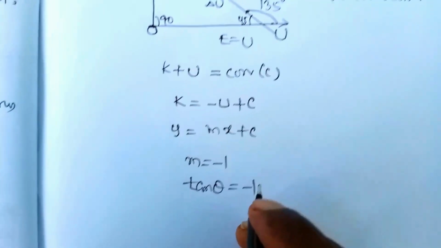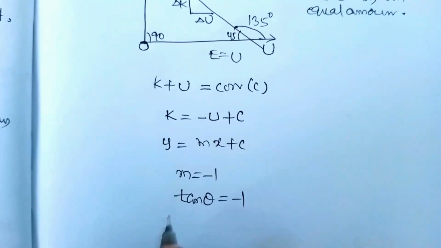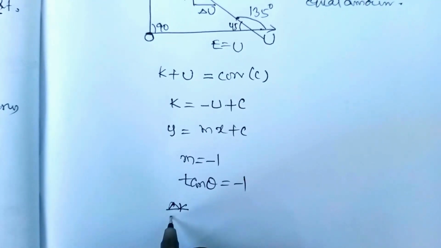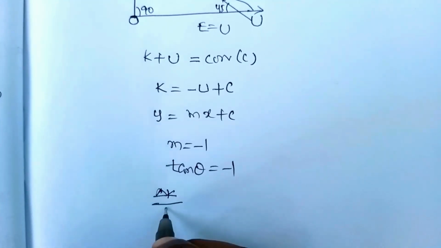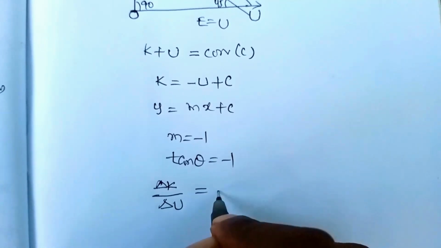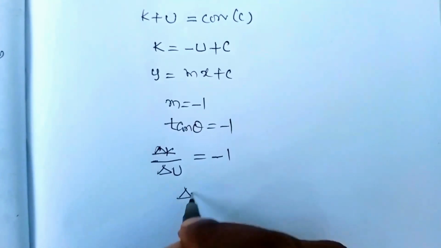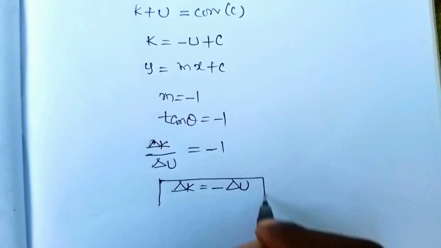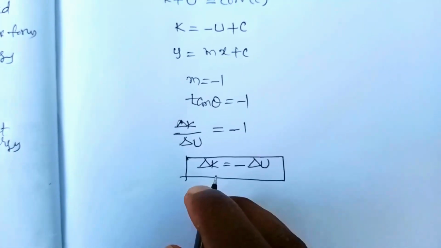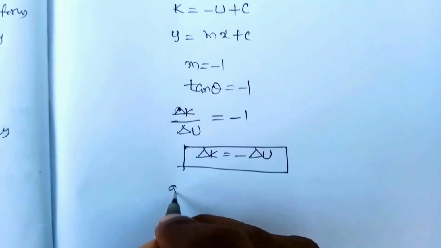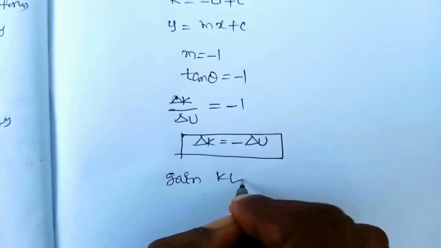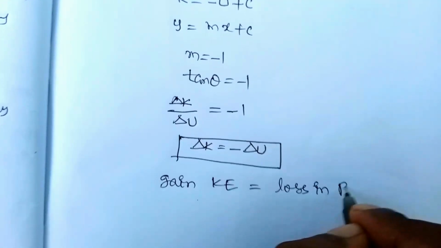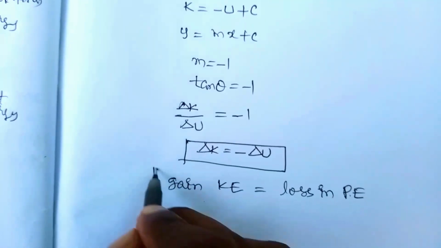It should be delta K by delta U, it is equal to minus 1, where delta K is equal to minus delta U. So here it means that the gain in kinetic energy is equal to the loss in potential energy.